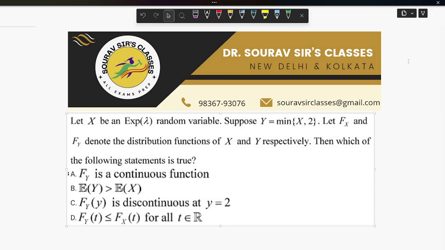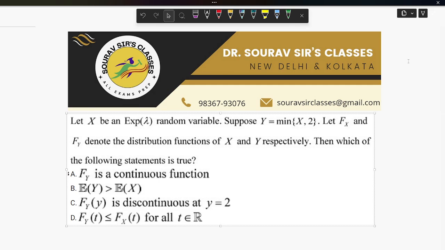Okay. So now we are going to solve a problem which appeared in the IIT JAM Mathematical Statistics question paper. The question says: let X be an exponential lambda random variable. Suppose Y equals the minimum of X and 2. Let F_X and F_Y denote the distribution functions of X and Y respectively.